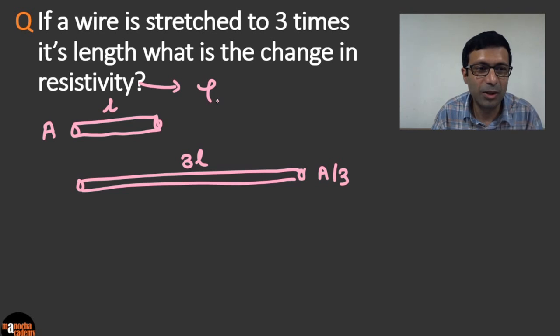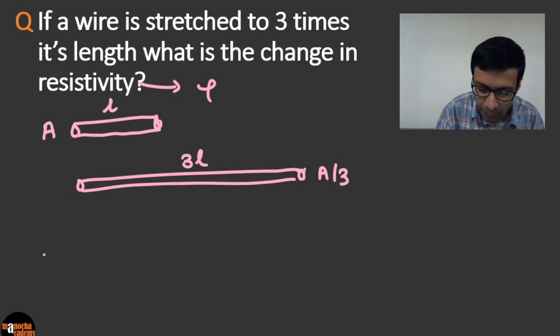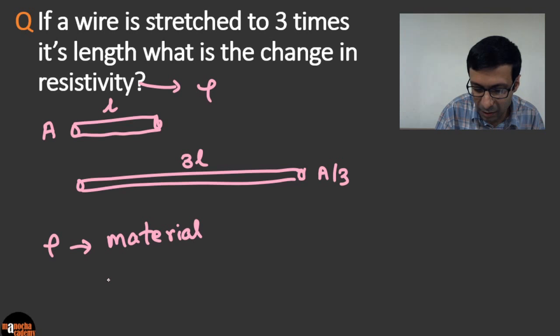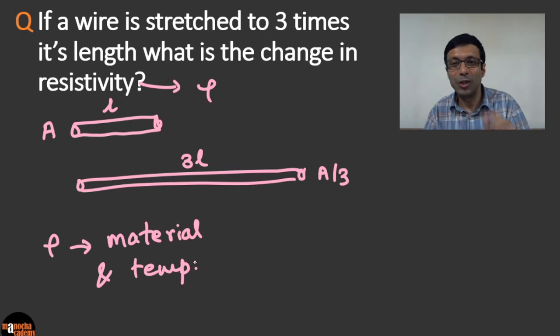Good, I can see a lot of you are answering that there's going to be no change in resistivity. That's absolutely the right answer. Why? Because resistivity depends only on the material and the temperature of the wire. In this question, you're just changing the shape of the wire. The material hasn't changed, the temperature hasn't changed. So this is a trick question. There is no change in resistivity.